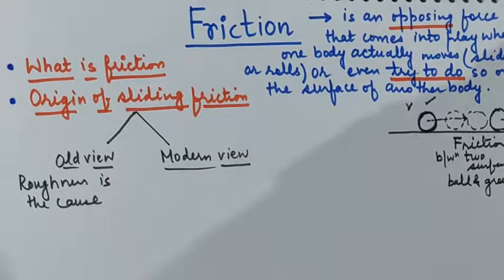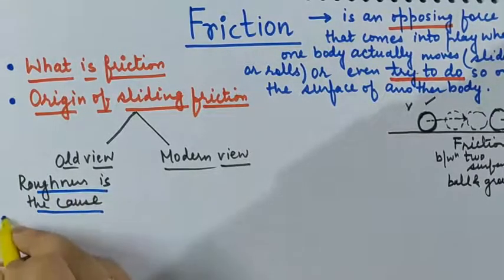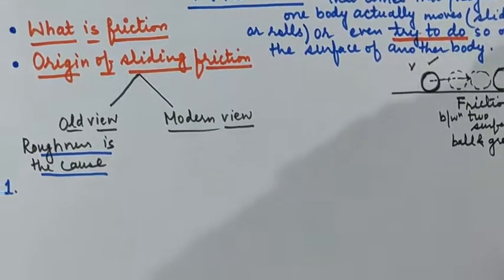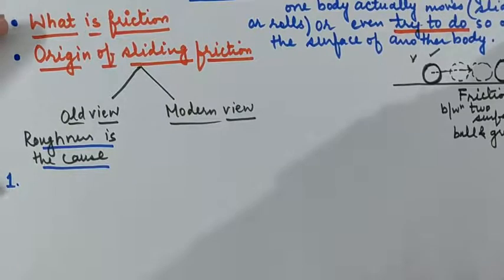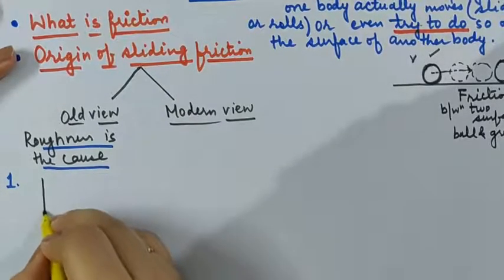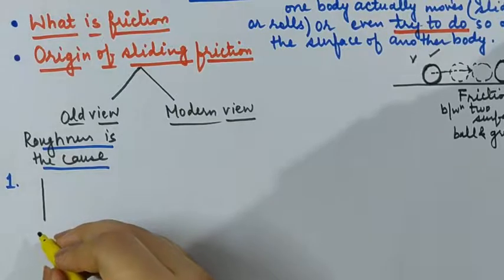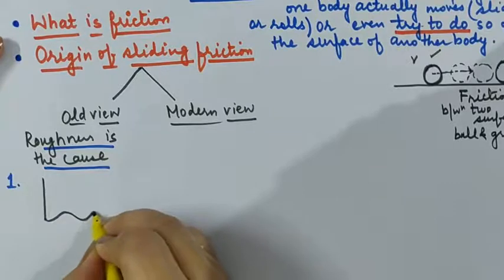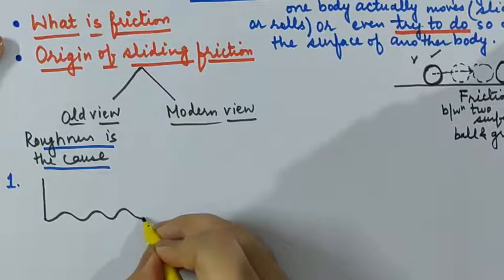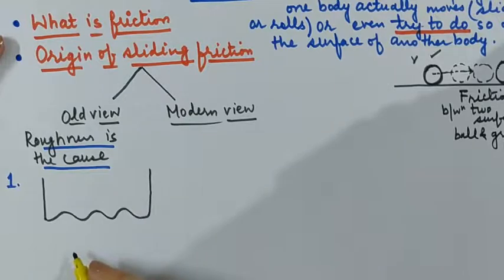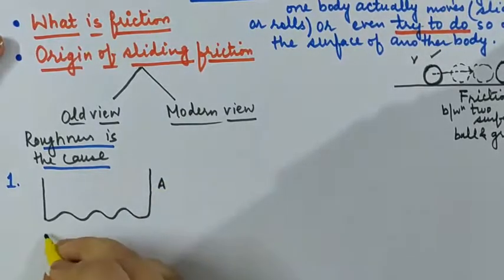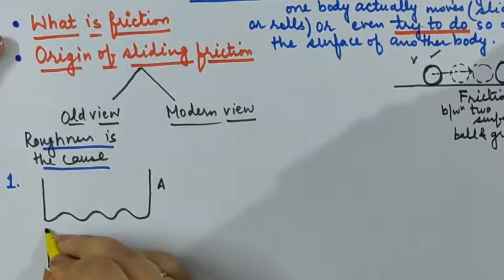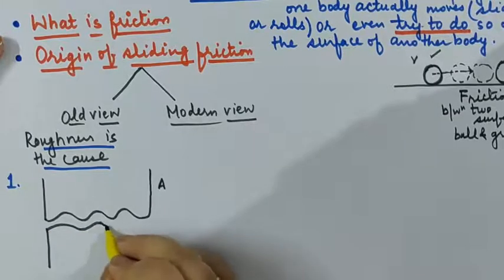So we'll discuss the old view in detail now. Coming to the old viewpoint in detail, we say that no surface is exactly smooth. Whenever we are watching two surfaces, the surface might have some kind of distortions or some kind of roughness in them. So if we microscopically observe a surface, it looks somehow like this. Let this be the surface A and let this be the surface B, right?